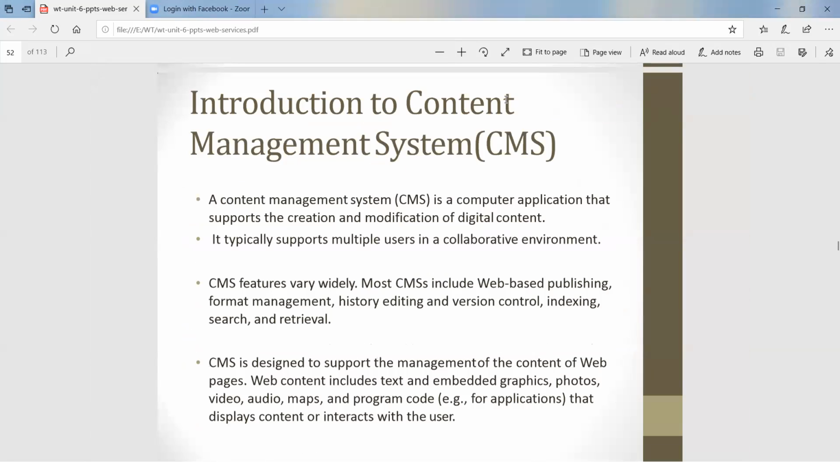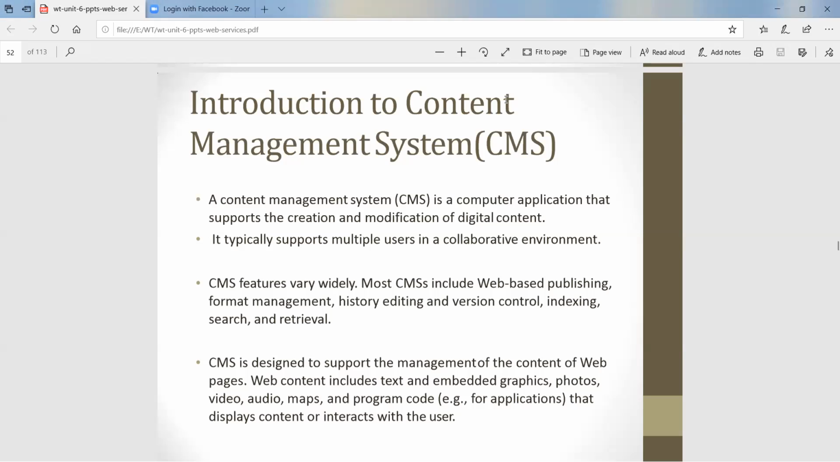Whenever we require dynamic changes on web pages or websites, we work on the contents dynamically. For this purpose many tools are used, and this is called a content management system. A content management system is a computer application, a program, that supports the creation and modification of digital content. We can create, meaning form the content, as well as modify and update it. That's called digital content.